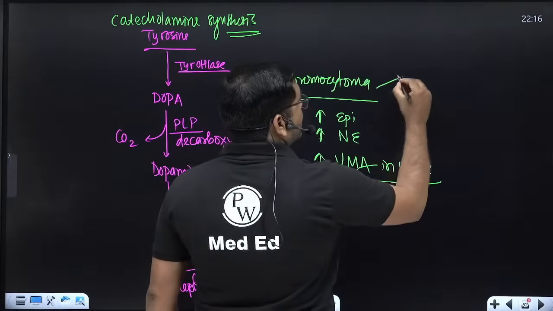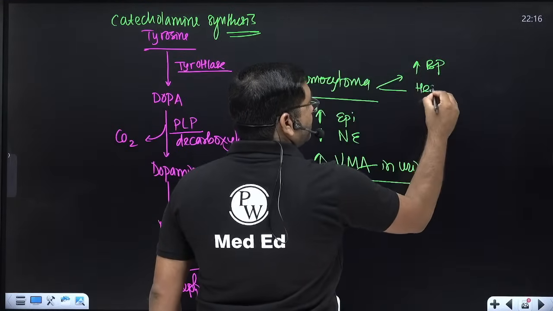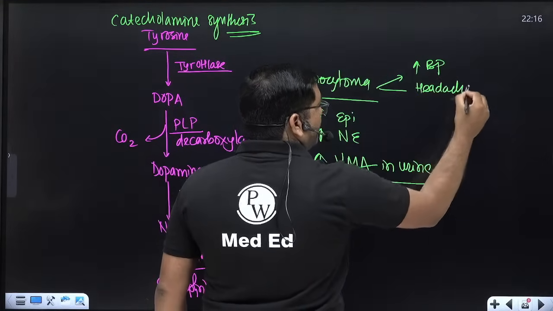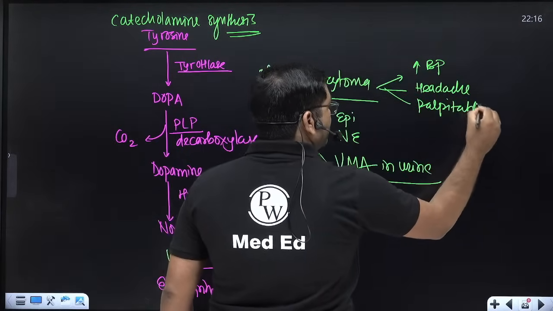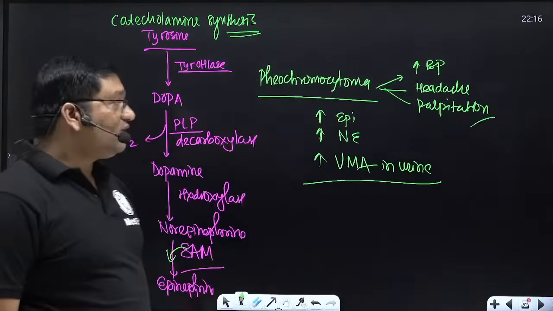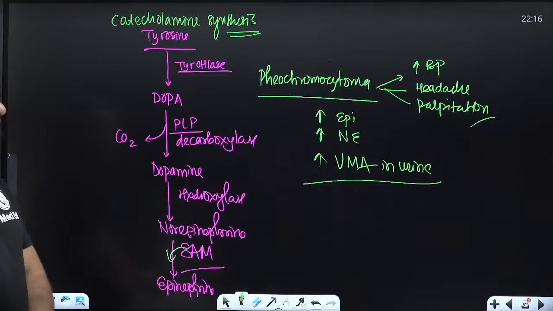It is characterized by raised blood pressure, severe headache and palpitation. These are the symptoms of pheochromocytoma.